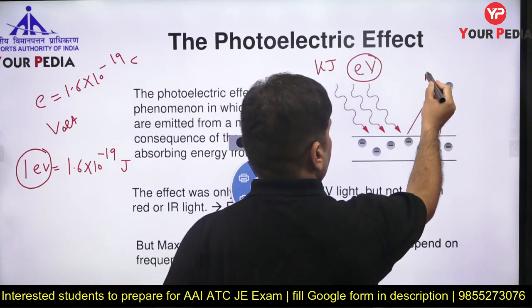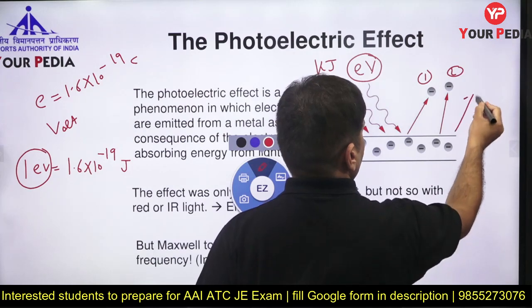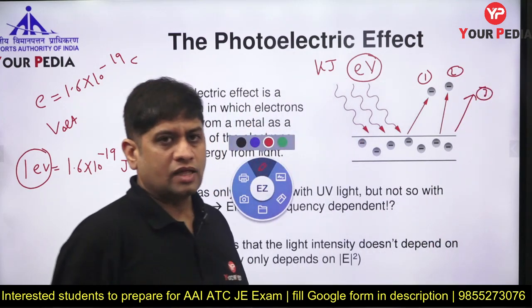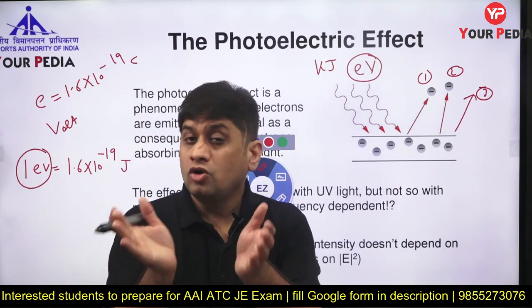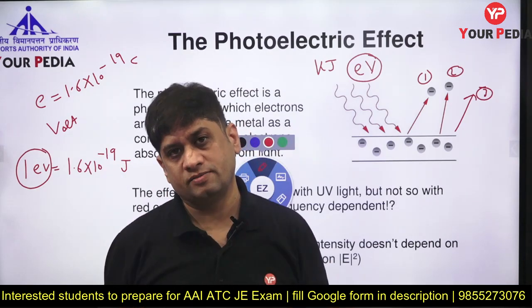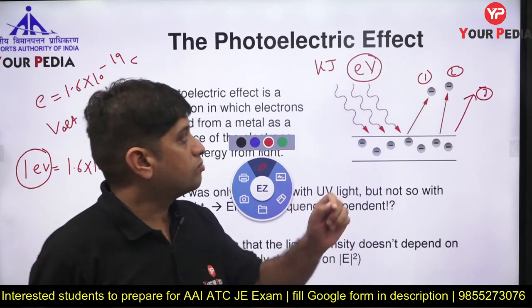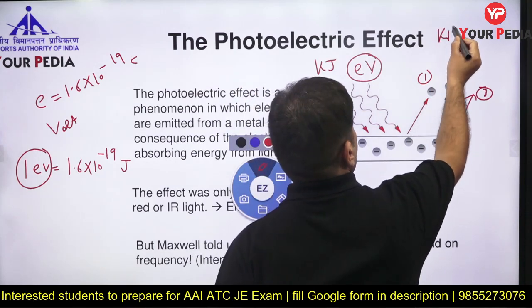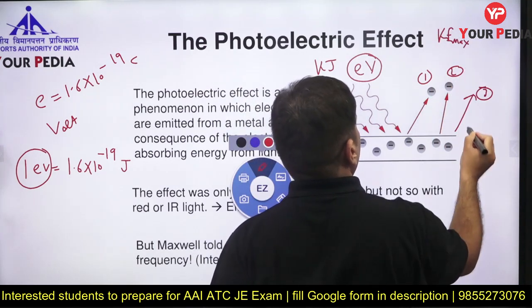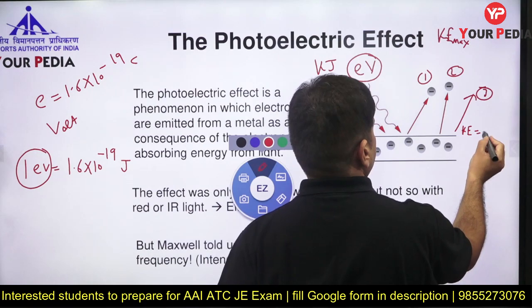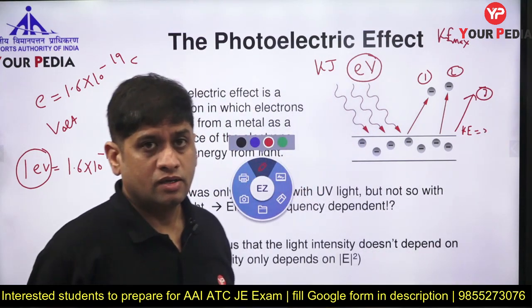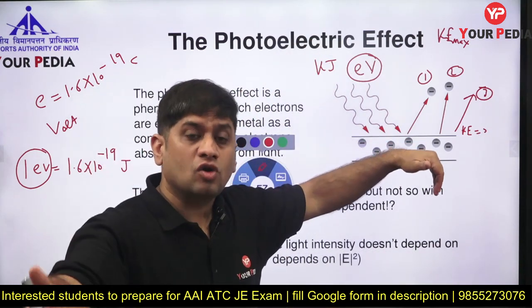Now electron 1, electron 2, electron 3 are ejected. The electrons which are ejected, not every electron has the same energy. Some electrons are moving with maximum kinetic energy. Some are not moving at all, their kinetic energy is 0. It is possible. So it depends where the electron is.